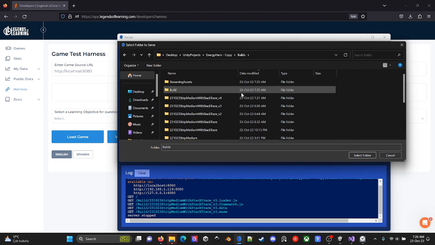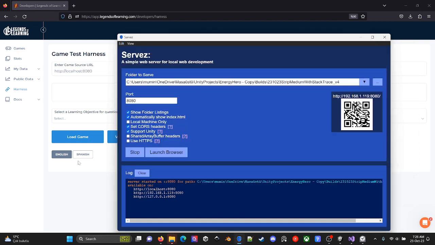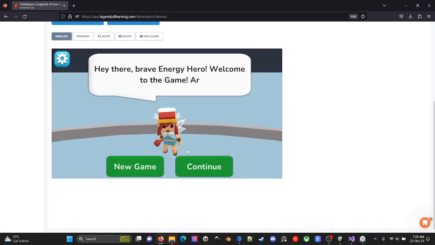Oh man. This is not good. This is not good. This is not good. Because Windows has built, etc. You all need to be inside this folder. Select this folder and start it. And load the game.